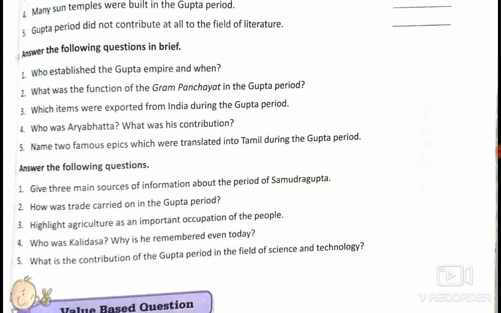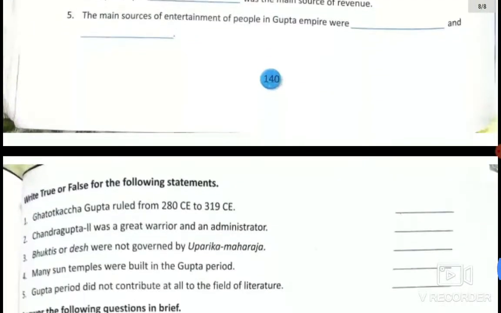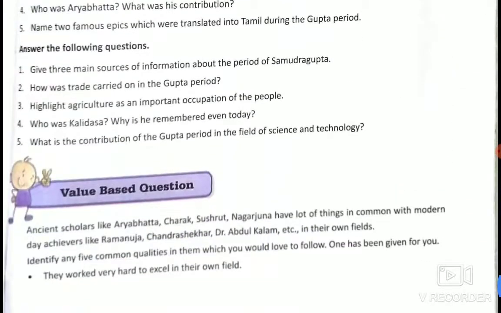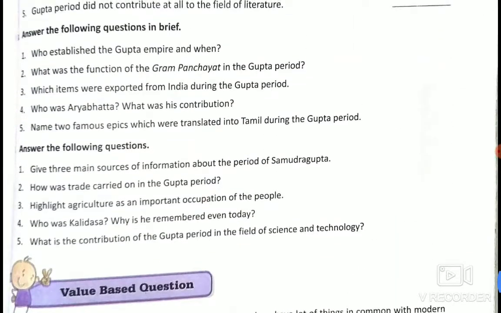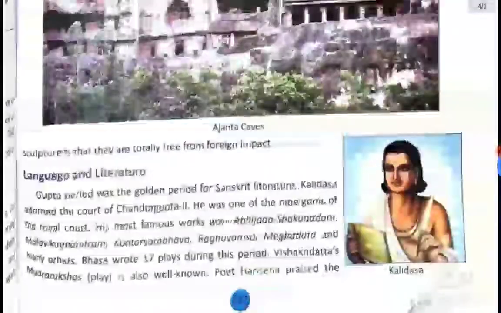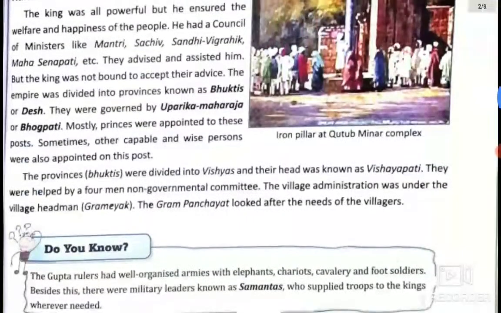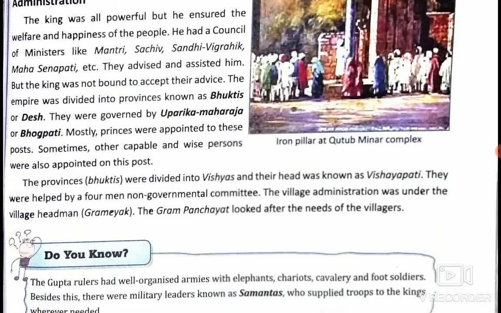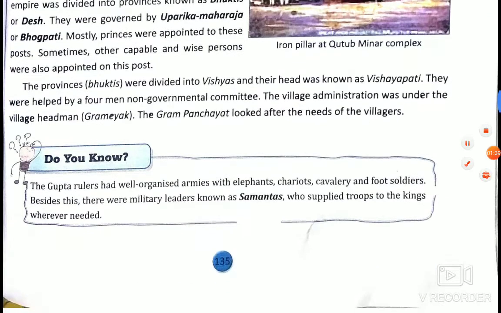Next question is, what was the function of the Gram Panchayat in the Gupta period? When we were discussing about the administration part, there I discussed the different departments, and here is the answer. Please note it down.